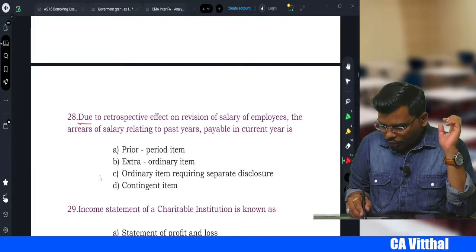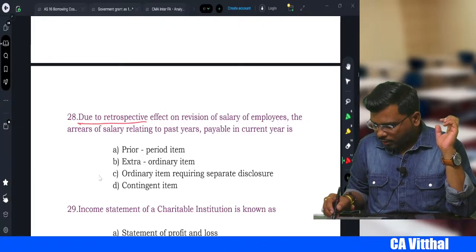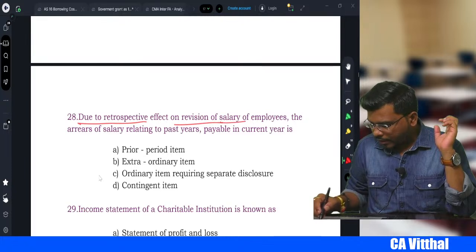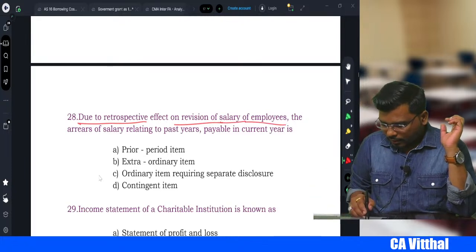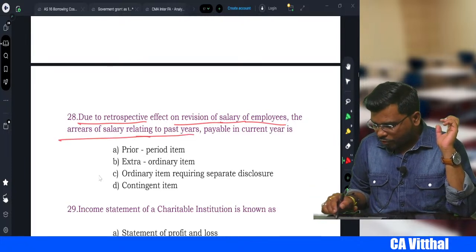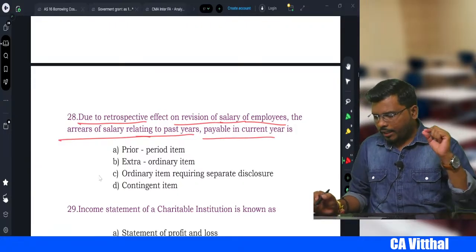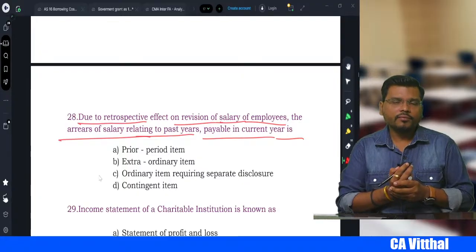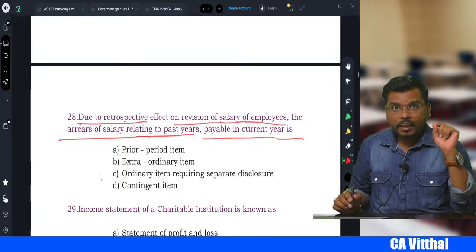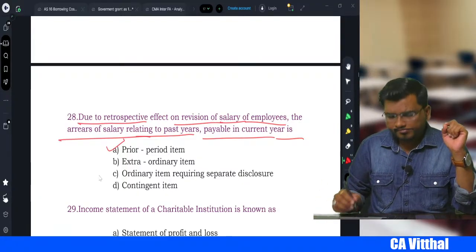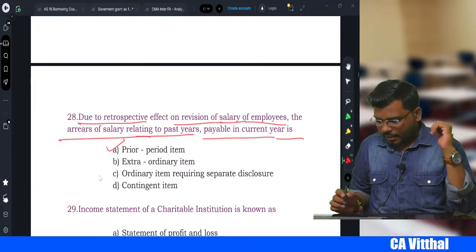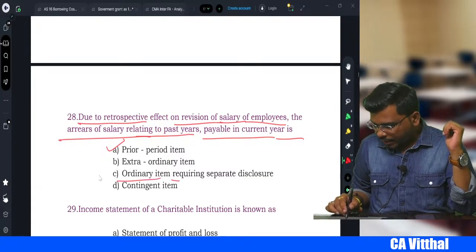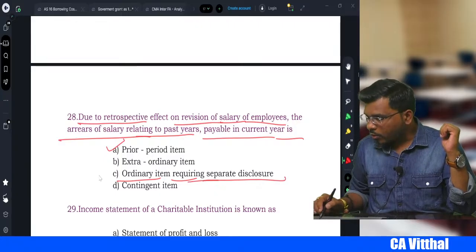Due to retrospective effect on revision of salary of employees, the arrears of salaries relating to the past year payable in the current year is what? Generally, many students will say it is a prior period item, but the more clear answer is that it is an ordinary item requiring separate disclosure.